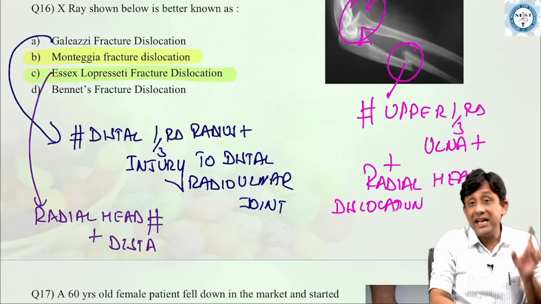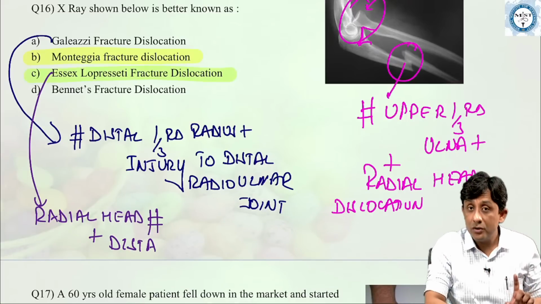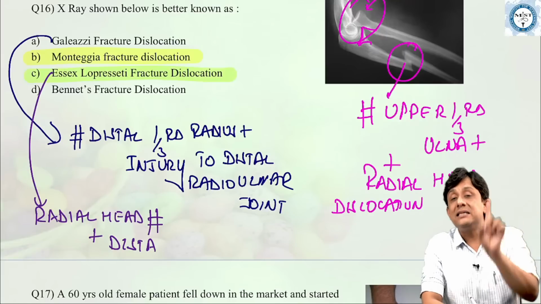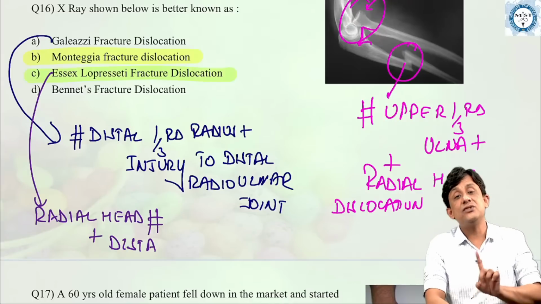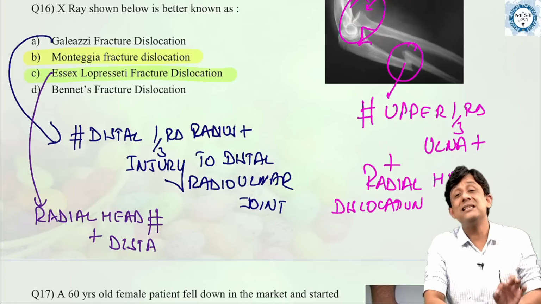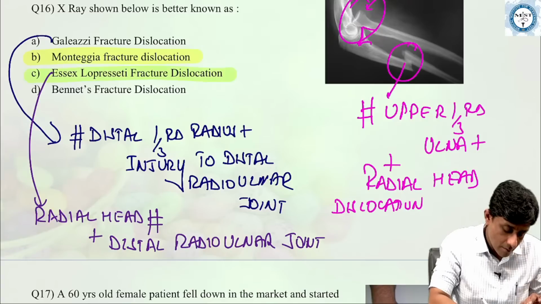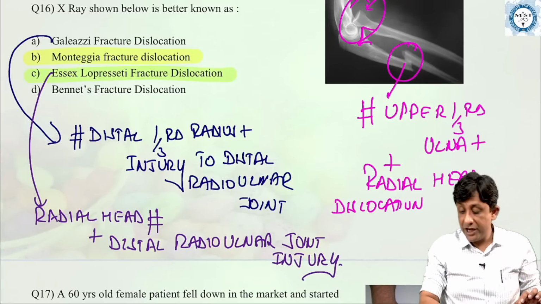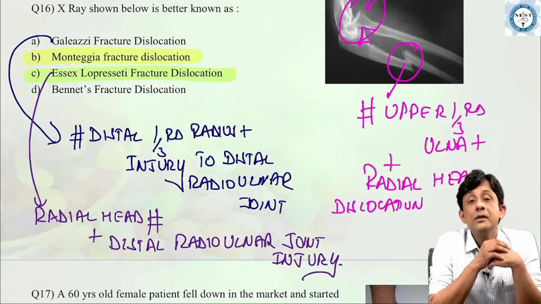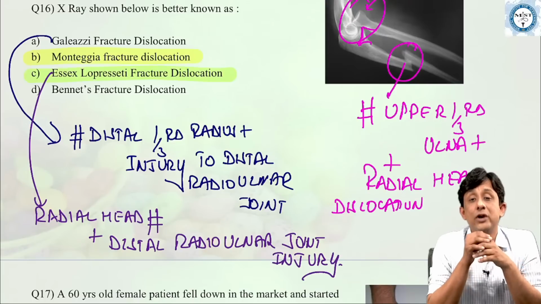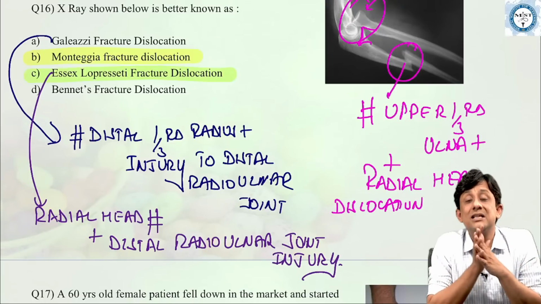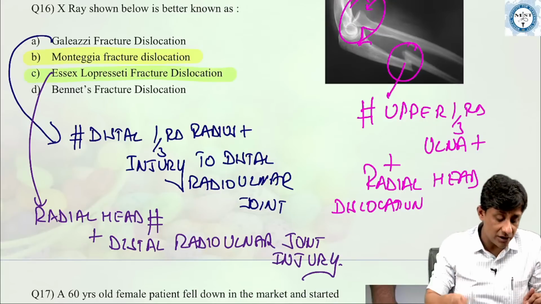So radial head fracture around the elbow along with distal radioulnar joint injury, separation or subluxation, is what is called an Essex-Lopresti fracture dislocation. Essex-Lopresti.